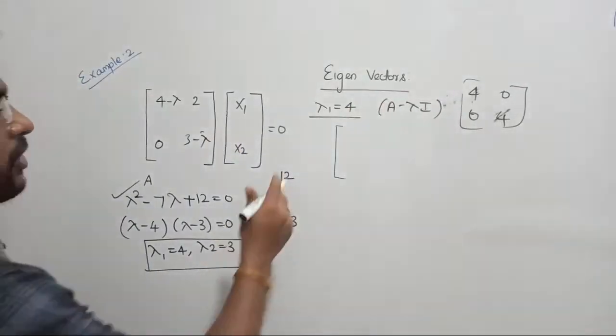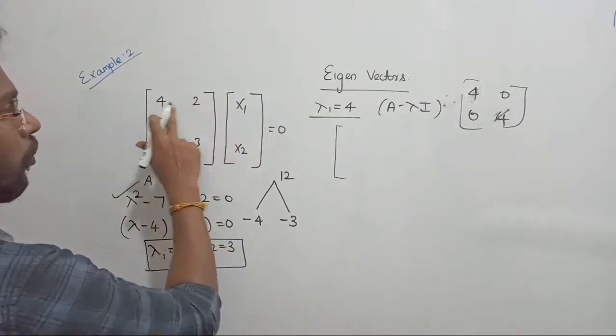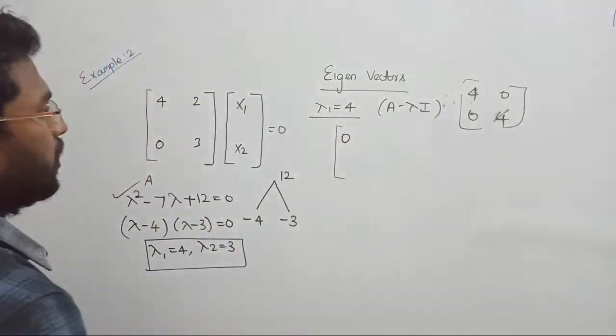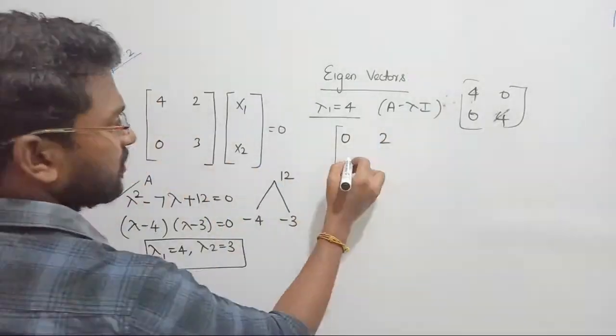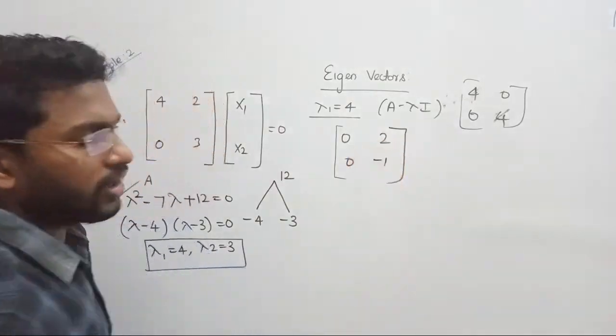Directly we can consider. So for lambda 4, now let me write the answer. 4 minus 4 will be 0. Yes, and here it is 2 only, here it is 0 only. 3 minus 4 will be minus 1. That's all. That is what you are going to get.